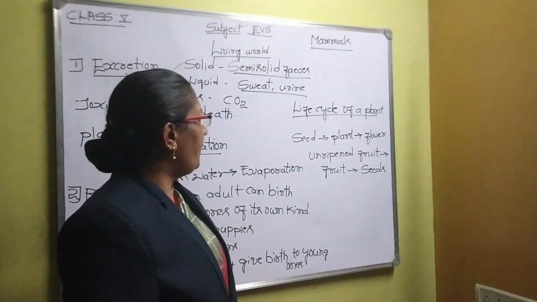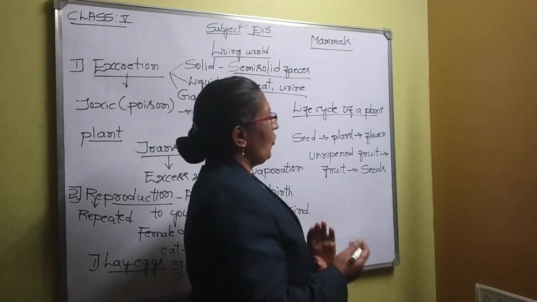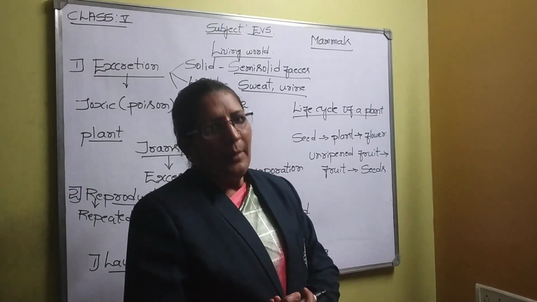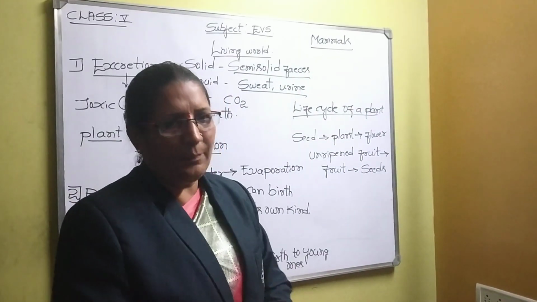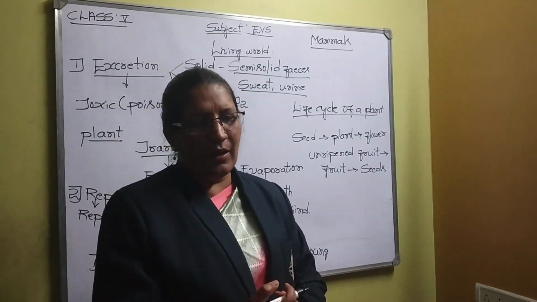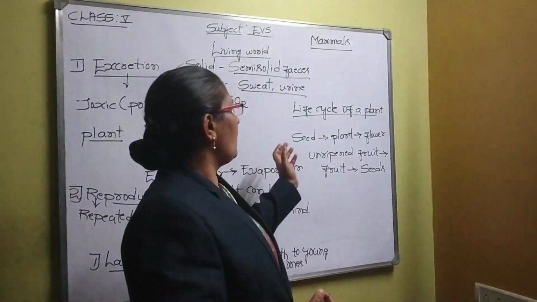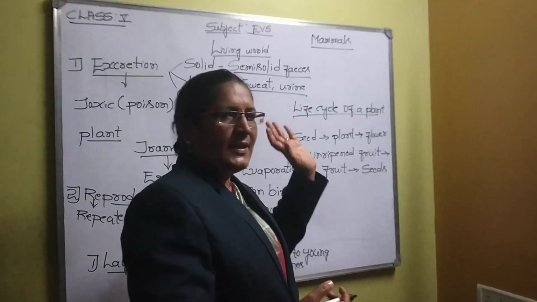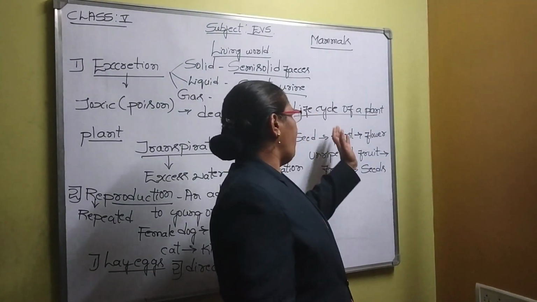The life cycle of a plant includes first the seed. Most of the plants we grow with the help of seed, but one or the other type of plant we grow with the help of stem cutting also. Say for example, rose, hibiscus, etc. Other than that, most plants we sow the seed. From the seed itself we get a seedling. So the seed will give rise to a plant.